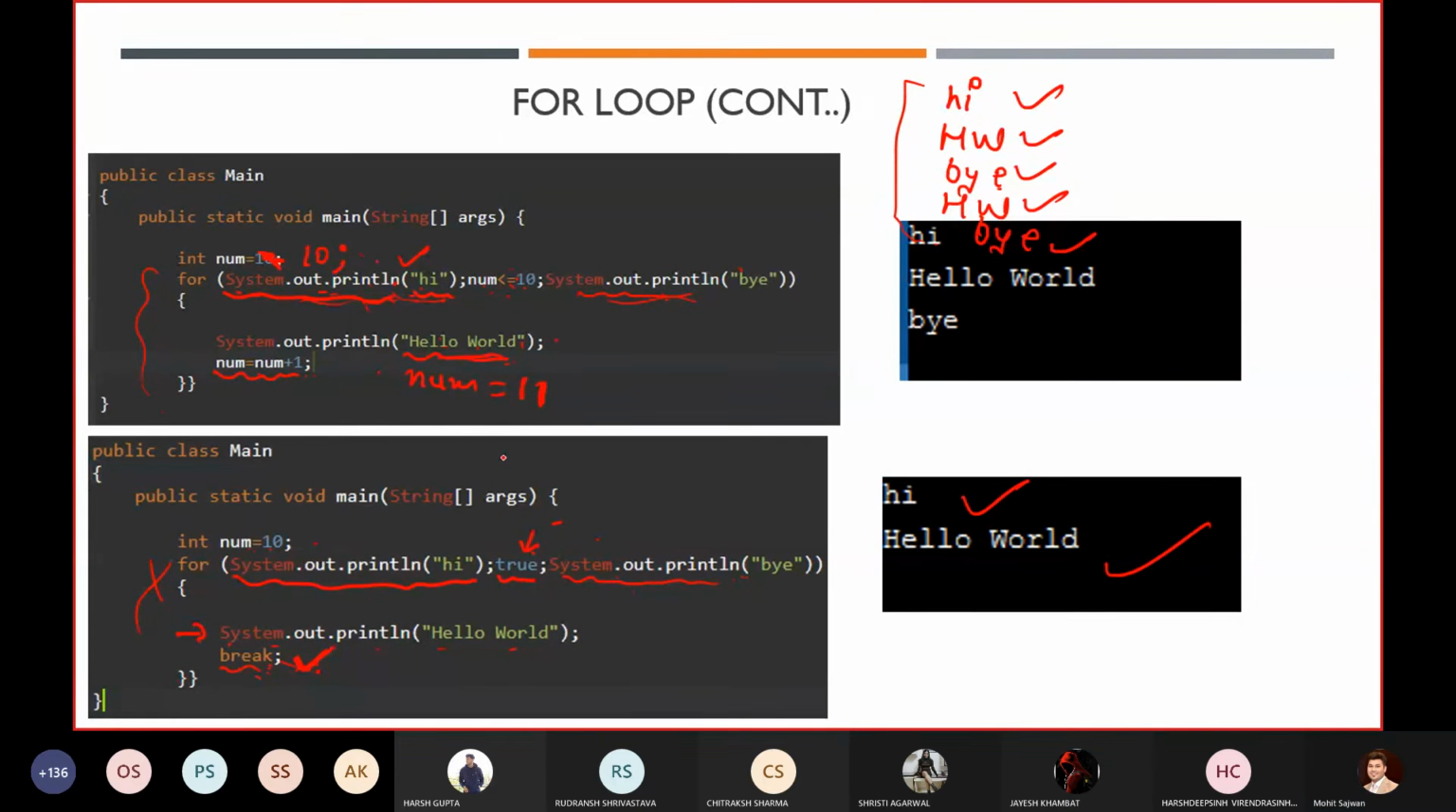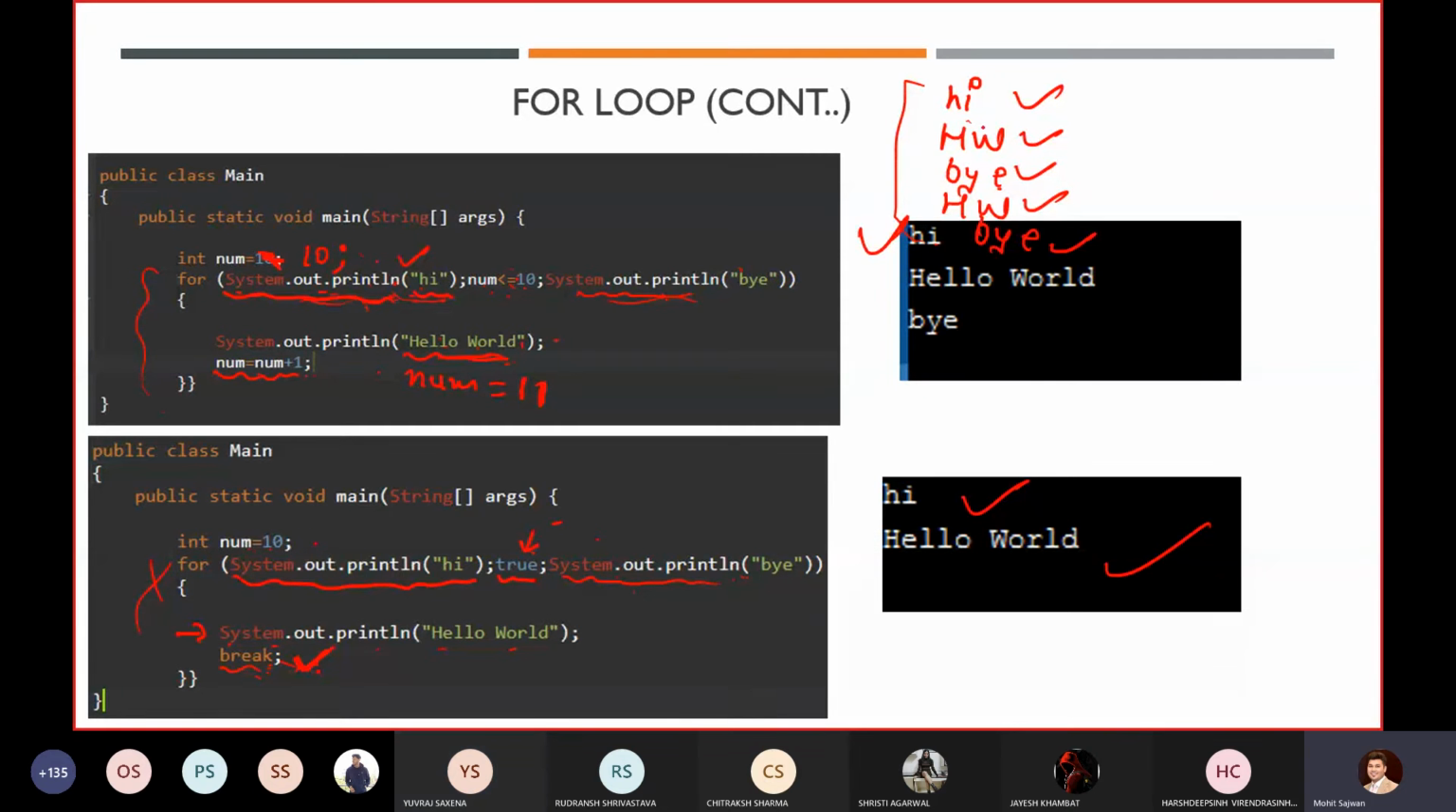Any question? Sir, I have a question. Initialization happens only once, right? In the first example, you did initialization, it checks the condition, and when it comes around again, it checks the condition again. So "hi" will be printed only once, always? Yes, only one time it gets executed.